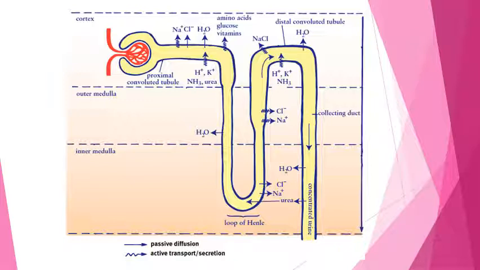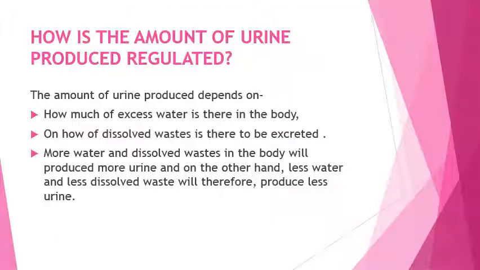This is your NCERT question. So please go through it again and again for better understanding. The next question again is your NCERT question: how is the amount of urine produced regulated?